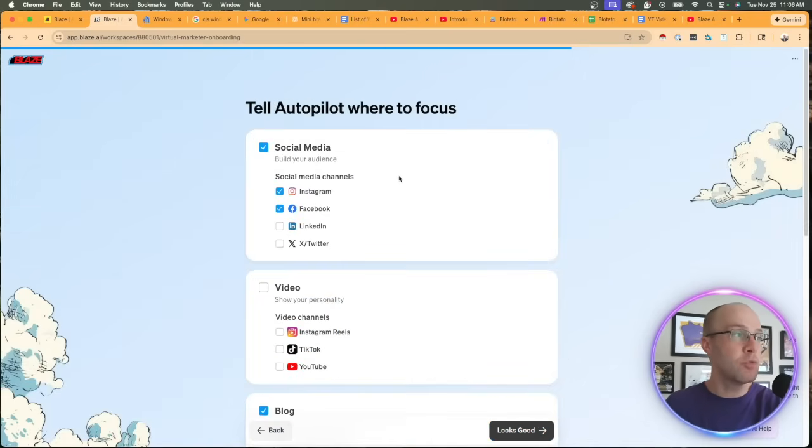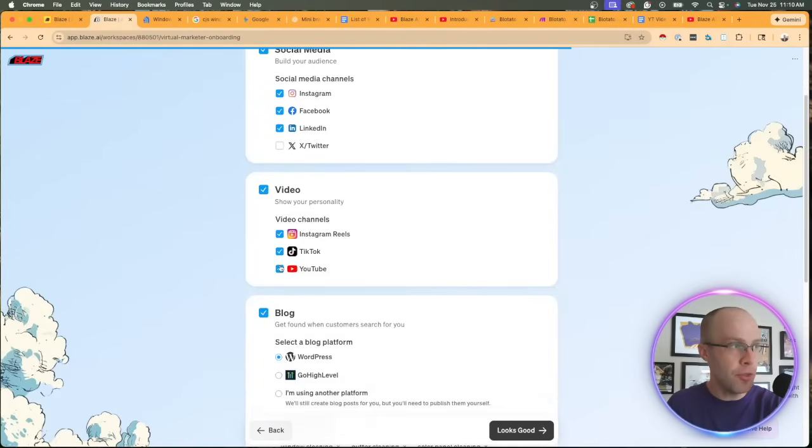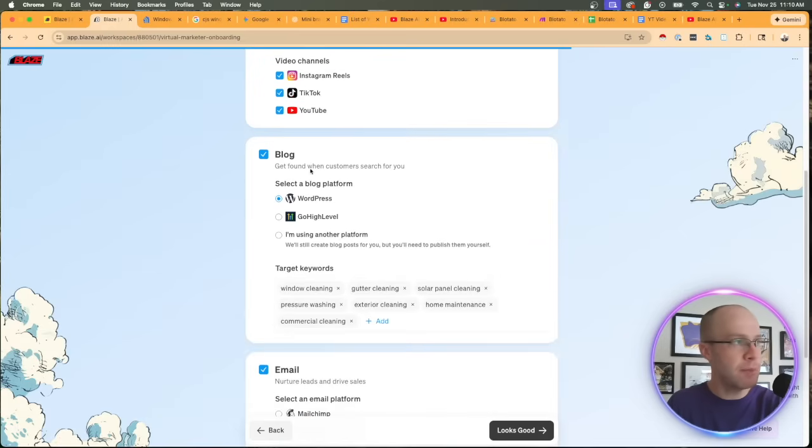And then next is where we're going to integrate and tell Blaze what social media platforms we want to prioritize. And so for CJ's Windows cleaning, we want Instagram, Facebook, LinkedIn. Twitter's not relevant to them. They have all the video platforms. They do have a website, obviously, but it's not on WordPress or Go High Level. So I'm going to click I'm using another platform. And if you do this, you'll have to copy and paste the blog post onto your CMS or website platform that you're using.